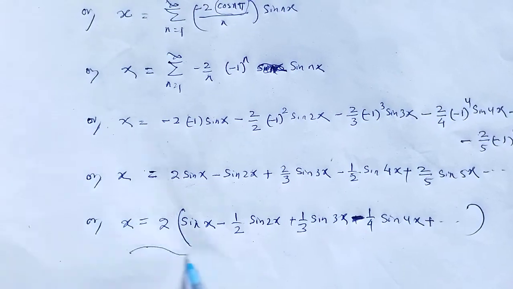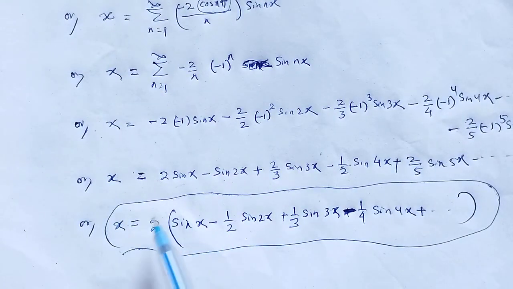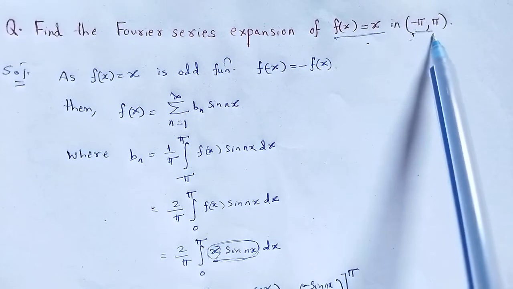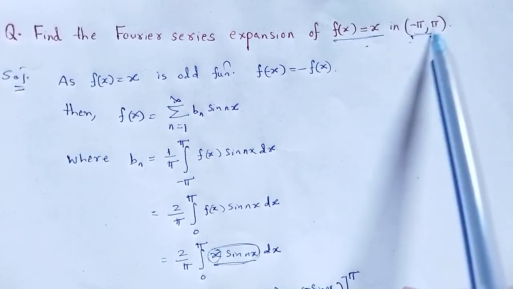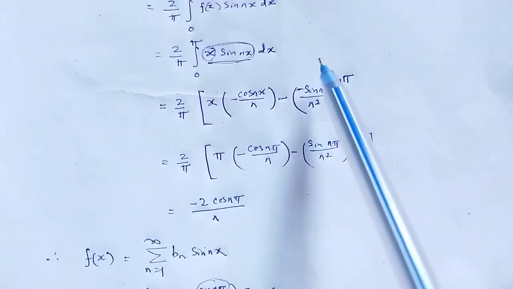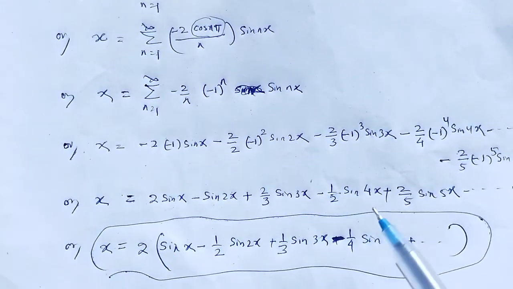This is the final result, that is the Fourier series expansion of the given function f of x. The function was given as f of x is equal to x in the region minus pi to pi. We find its Fourier series. We proceed like this and finally get it.